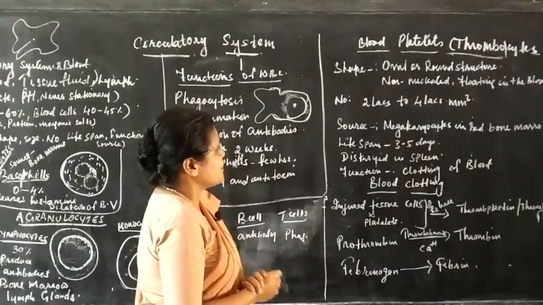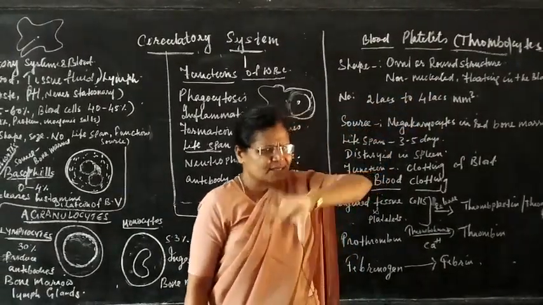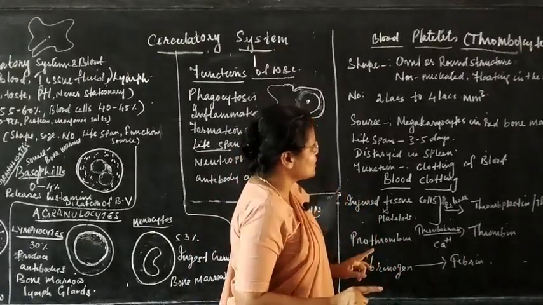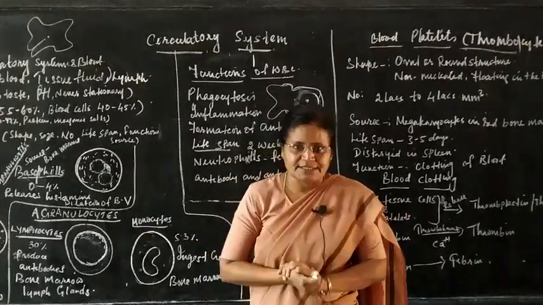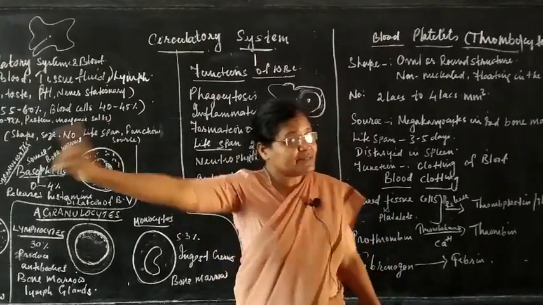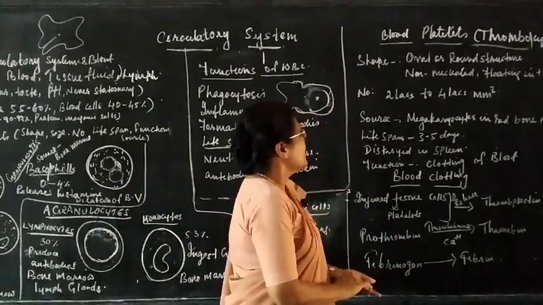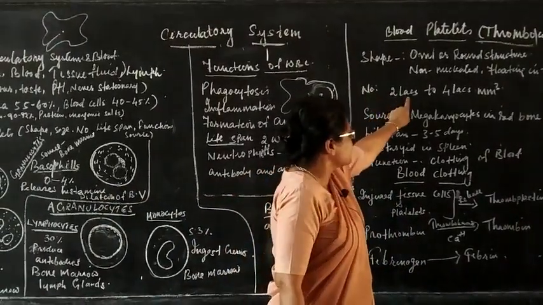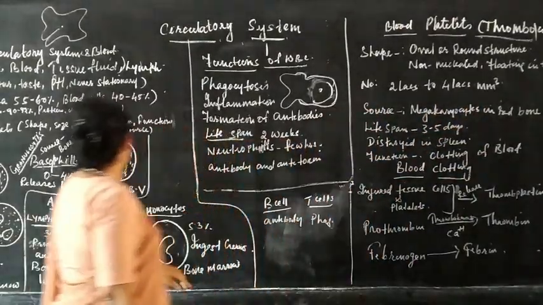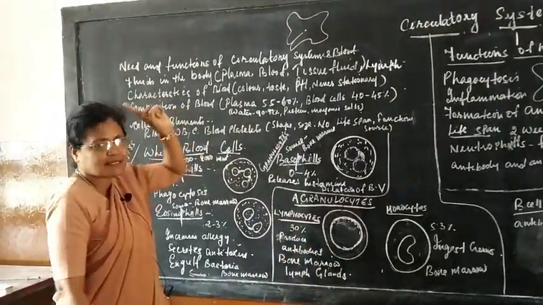Now, what is the shape? It is oval or round in shape, some oval, some round in structure. It has no nucleus, it is non-nucleated, it just floats in the blood. RBC also does not have a nucleus, endoplasmic reticulum or mitochondria. The number is 2 lakhs to 4 lakhs per cubic millimeter, whereas for WBC it is just 4,000 to 8,000 per cubic millimeter.